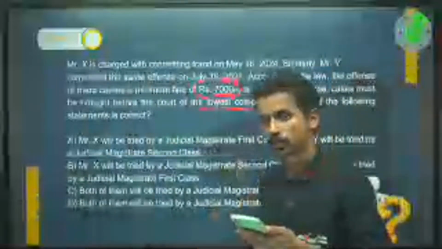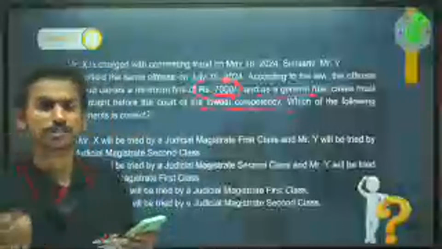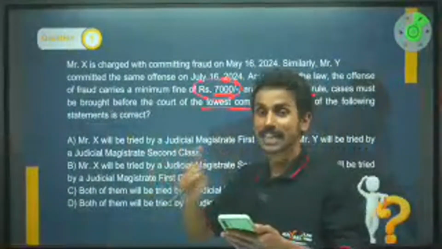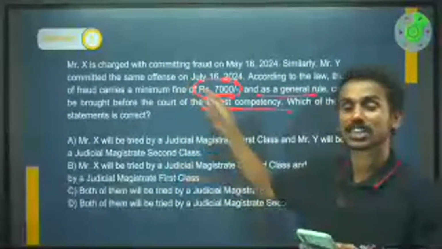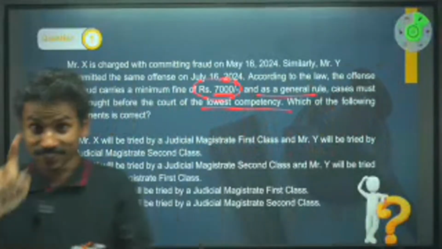Now, according to the new law, what does it say? If 7,000 is the fine amount, which court can deal with it? Can first class court deal with it? Yes. Can second class court deal with it? Judicial magistrate second class? Yes. Both of them can deal with it. If both of them can deal with it, because 7,000 is less than both 10,000 and 50,000, in that case, right?